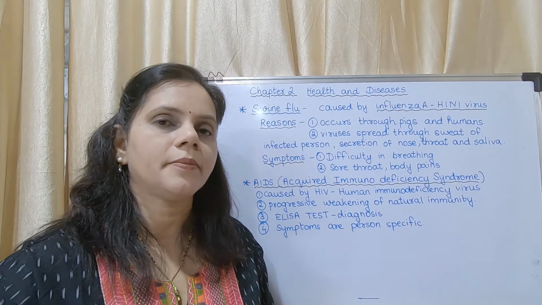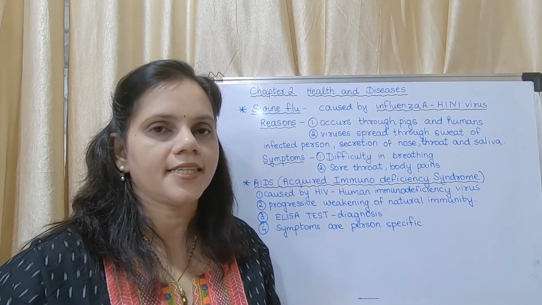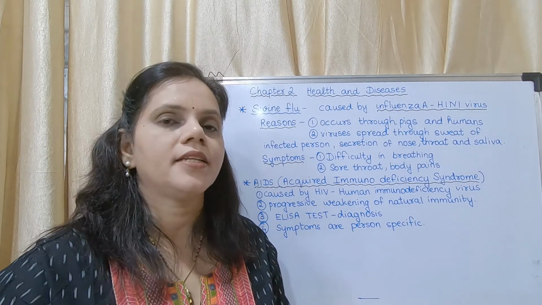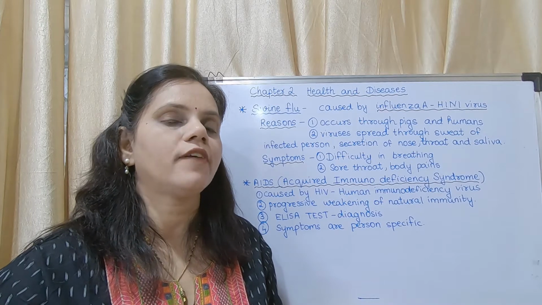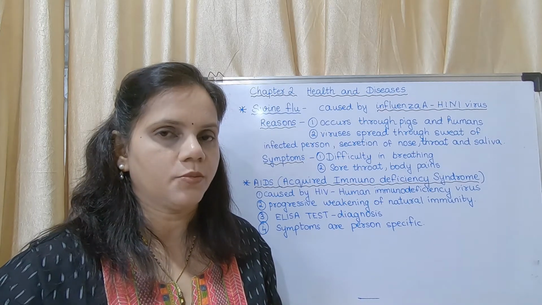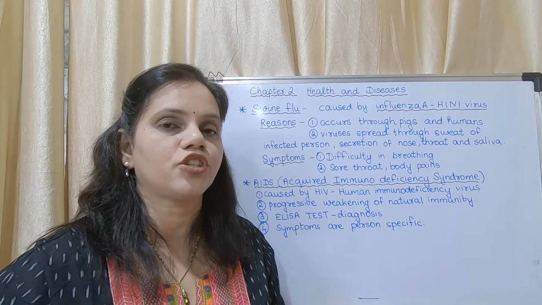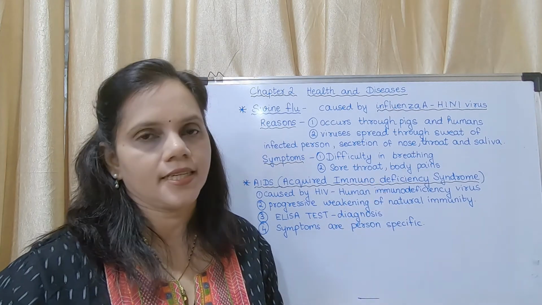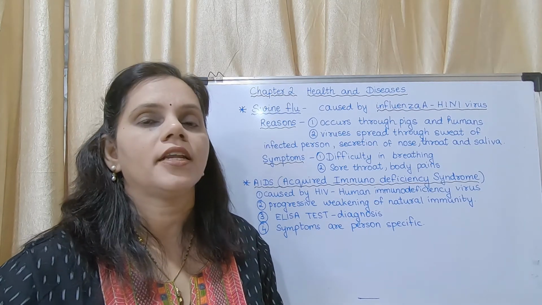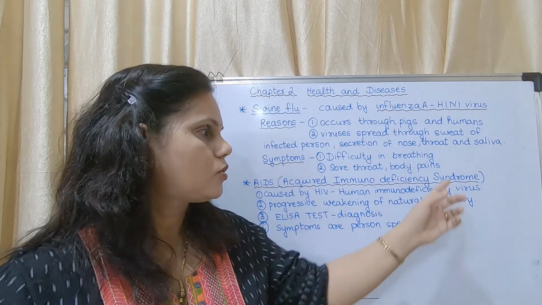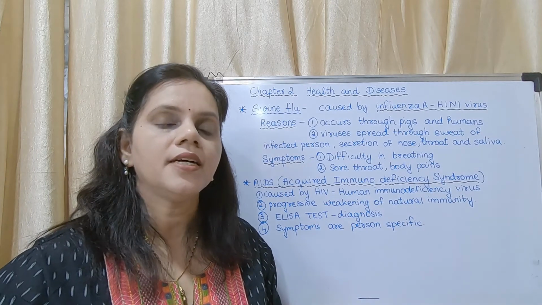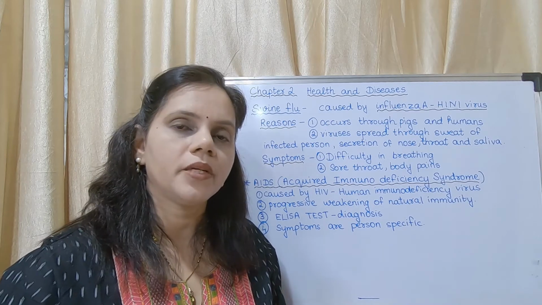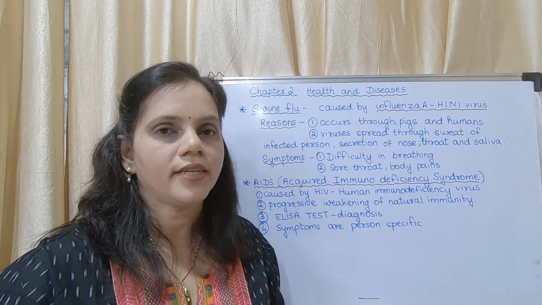What is the immune system? The immune system fights against diseases. If any microorganism enters our body, the immune system in our body starts to fight against the microorganisms. That system itself is destroyed by this virus. So due to that, a number of diseases occur in the body of that patient. A number of diseases is said to be a syndrome. A syndrome means a collection of diseases. So what do you mean by a syndrome? It is a collection of diseases.